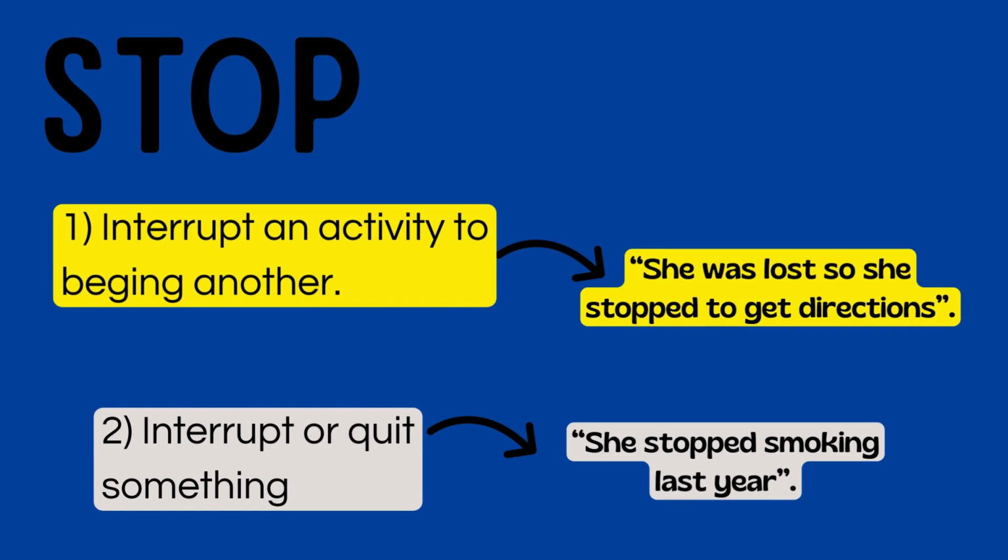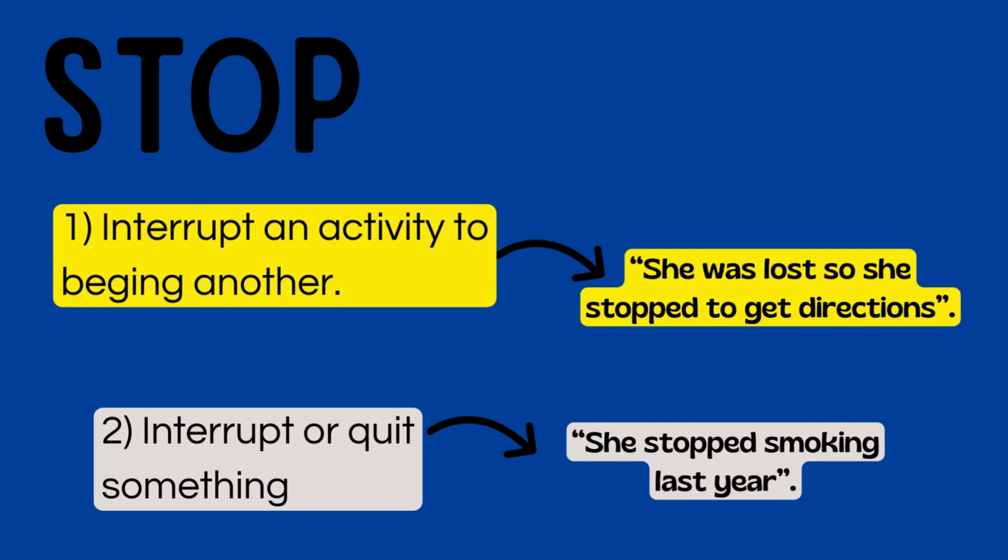Now we have stop. Again, stop could be followed by an infinitive form of a verb or the gerund form. If you say stop to, it means you interrupt an activity to begin another. For example, she was lost, so she stopped to get directions. So this person interrupted this activity. She stopped to get directions.